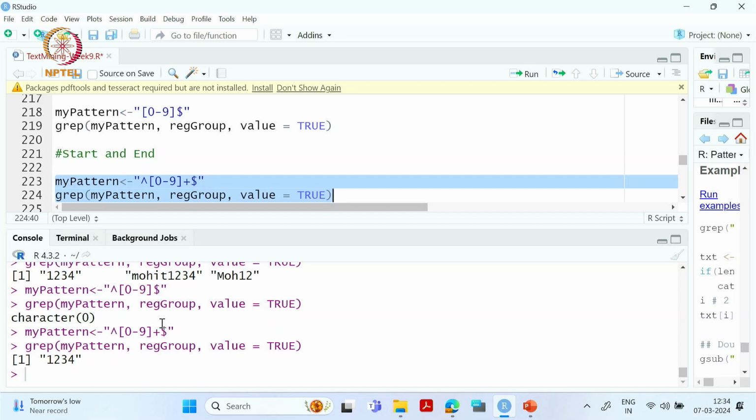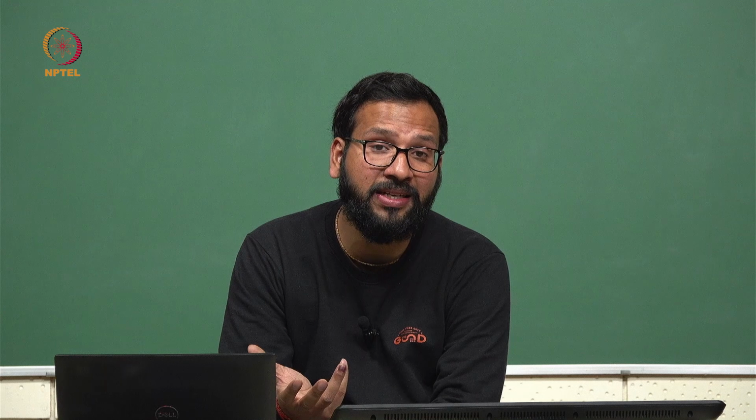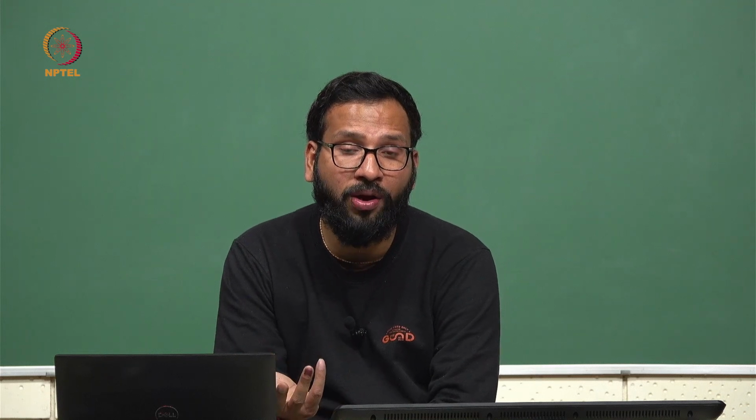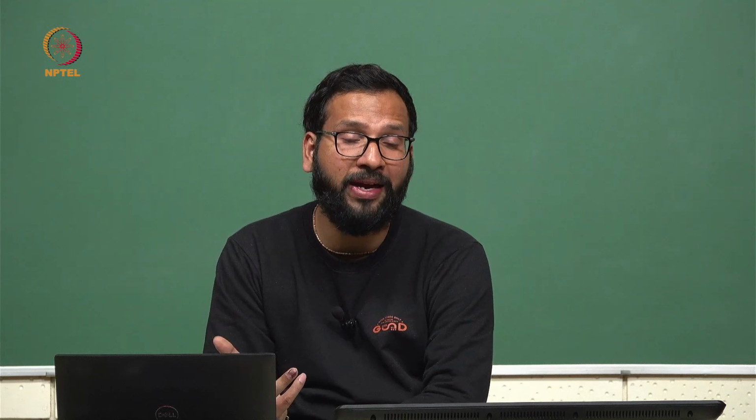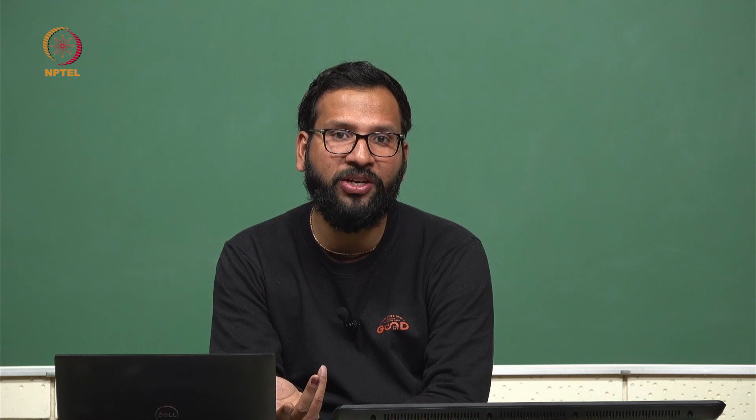But if your focus is only on words which have digits, maybe 2, 3, 4 or more than that, you can use the plus symbol, or you can specify the exact number of digits you want.